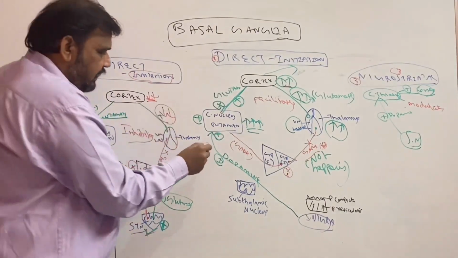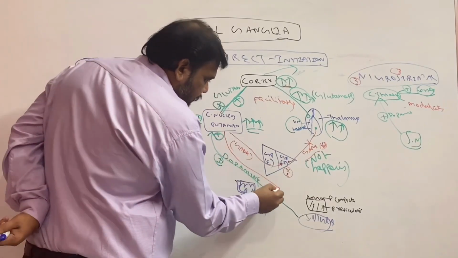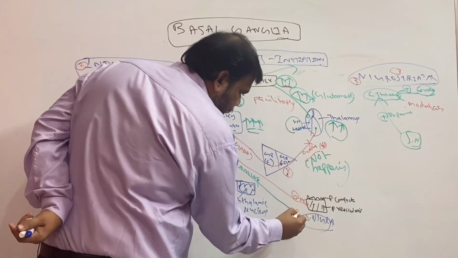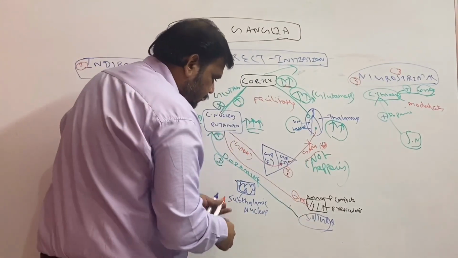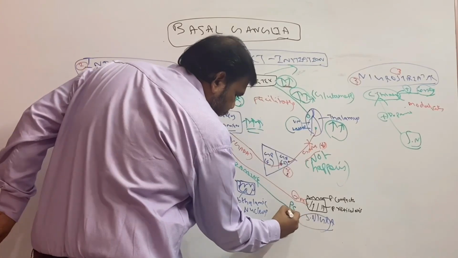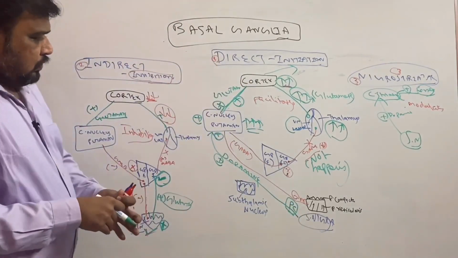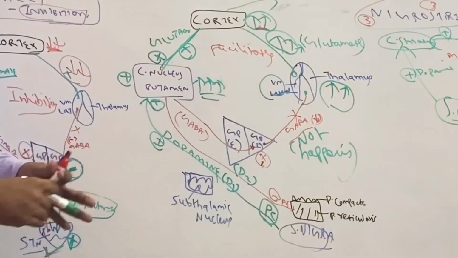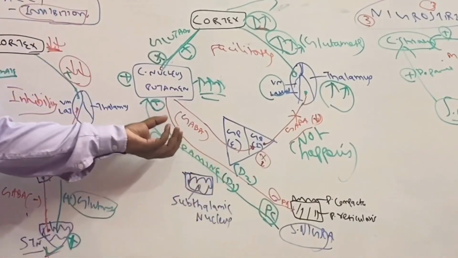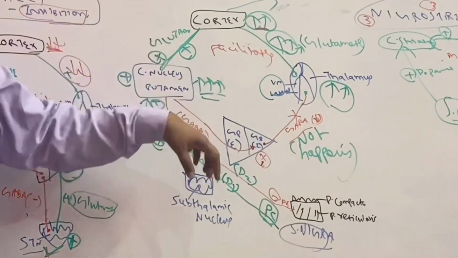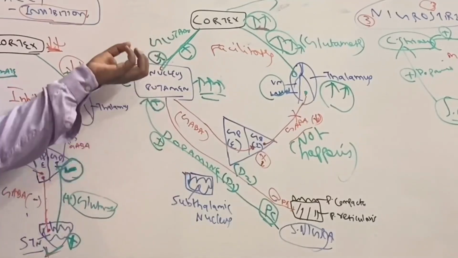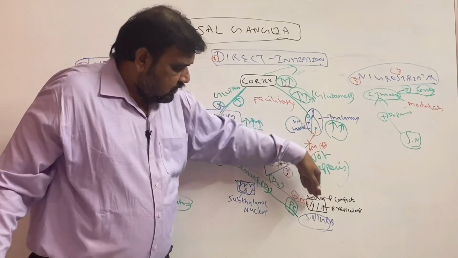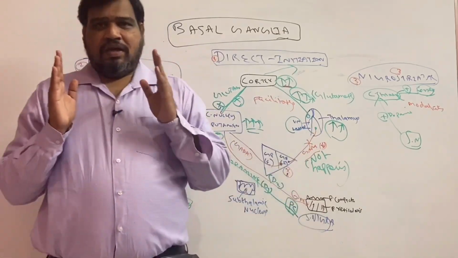And further, from the striatum, there goes an inhibitory fiber to the pars reticularis. This is from pars compacta, I will put it in green color. So what happens? This dopamine acts on D1 receptors. I have charts on D1 receptors. So again, repeating, from pars compacta, the dopaminergic fibers act on D1 receptors in the corpus striatum, which is positive, glutamate. From the corpus striatum, some inhibitory fibers go to the pars reticularis.